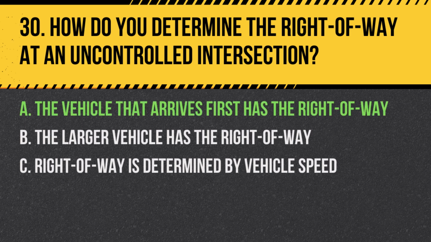Answer: A. The vehicle that arrives first has the right-of-way. At uncontrolled intersections, the first-come, first-served rule applies.